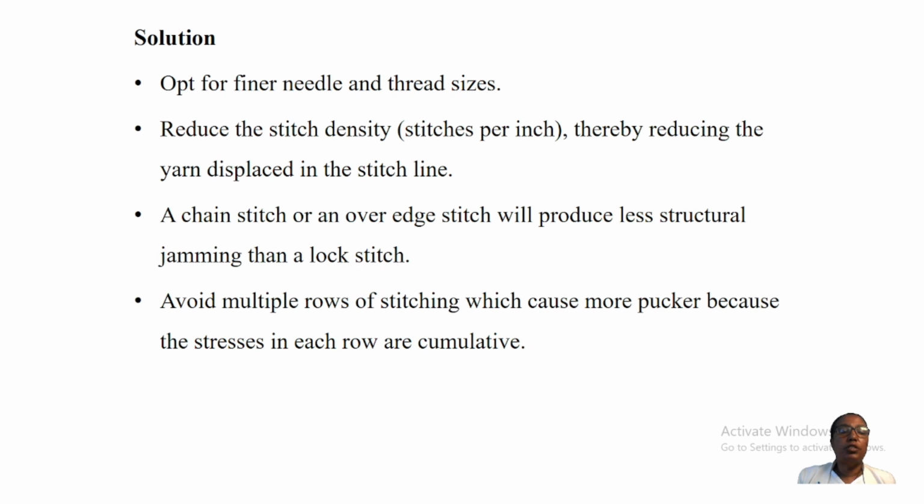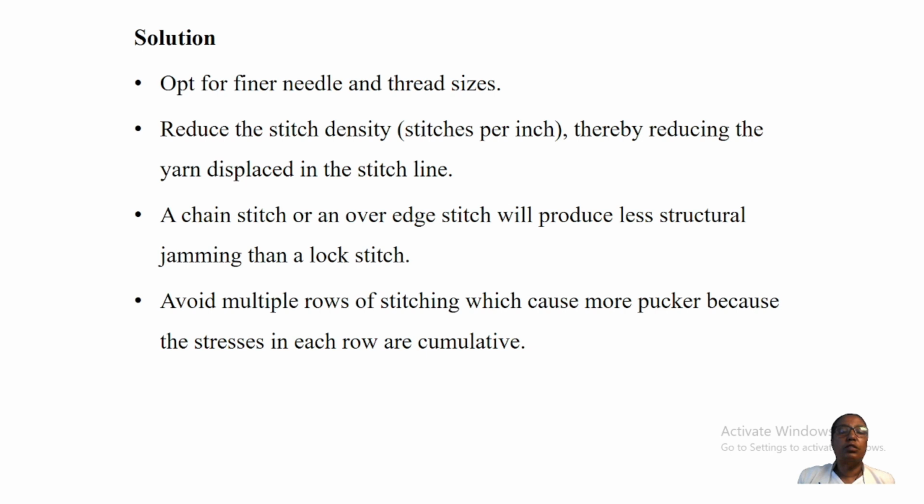Also use a chain stitch or an overedge stitch, which will cause less structural jamming than a lock stitch. When you are using a lock stitch, it is better to use a chain stitch instead. If the fabrics are fine, it is better to choose a chain stitch because it can prevent this inherent puckering.